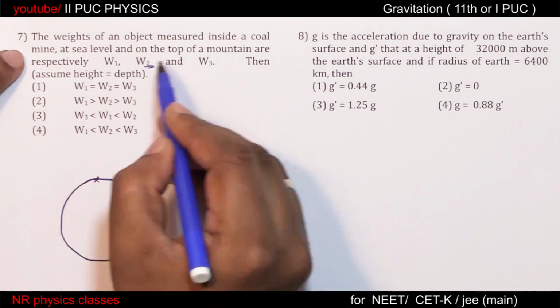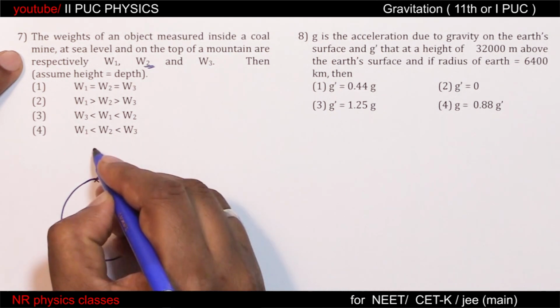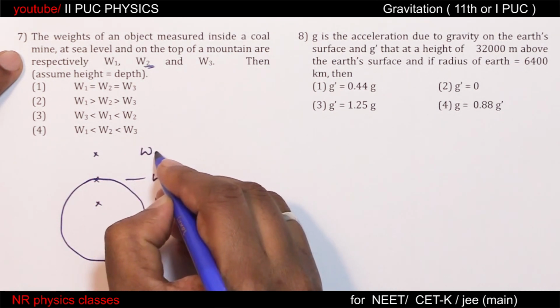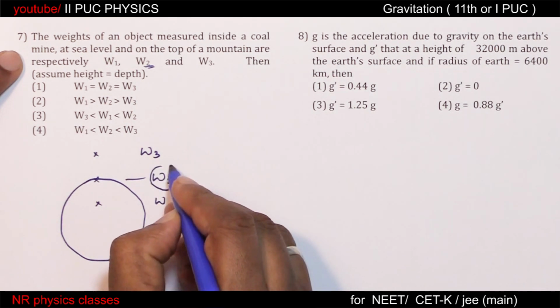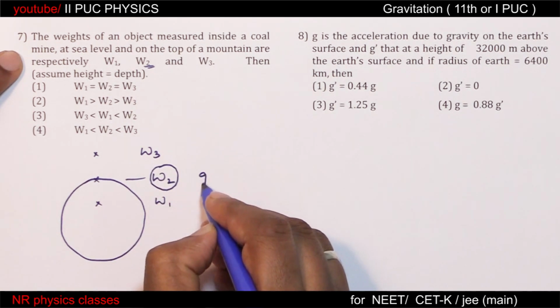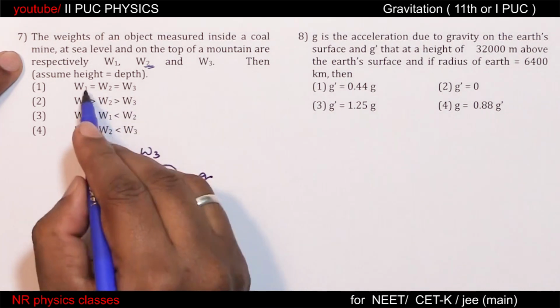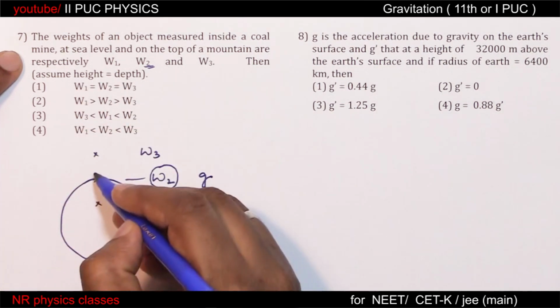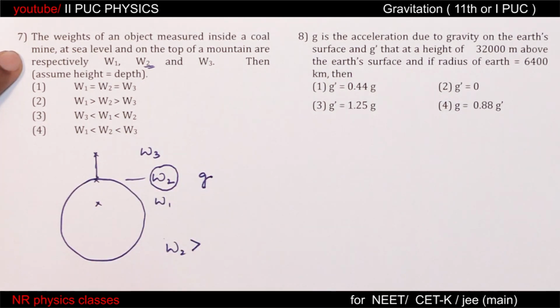W1 is inside the coal mine, W3 outside. We know acceleration due to gravity is maximum on the surface, it is g. So W2 should be greater. It is also mentioned height equal to depth. This distance equal to this distance.